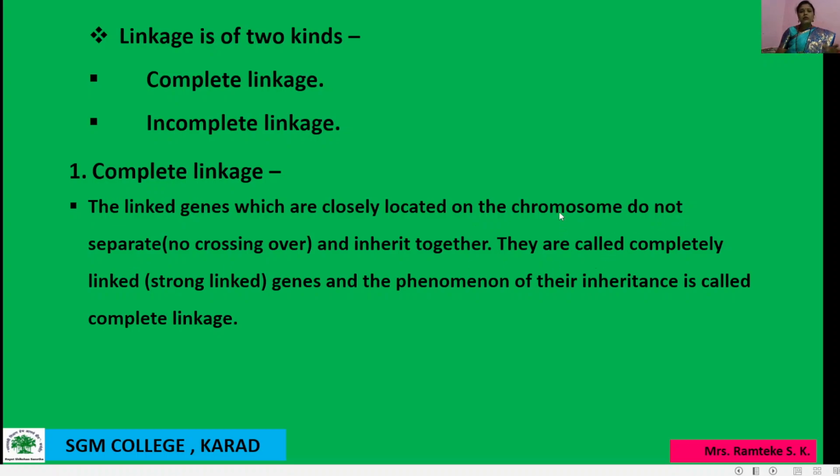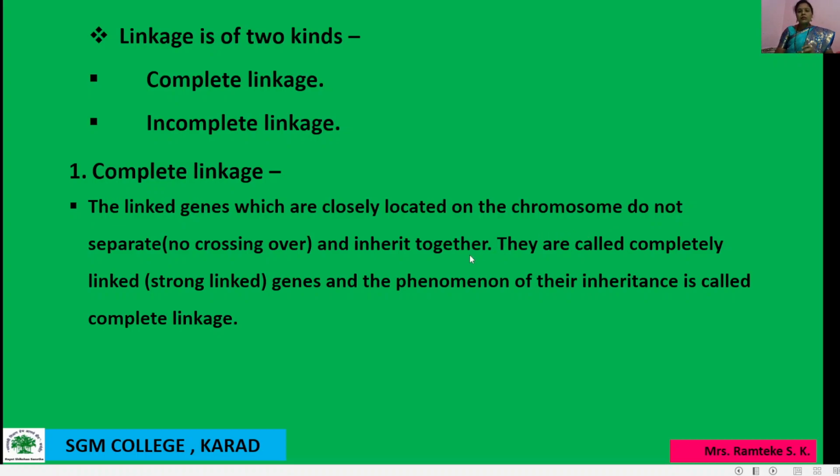They are located close together on a chromosome and inherit together. They are called completely linked.